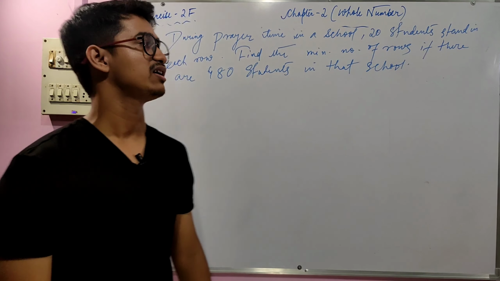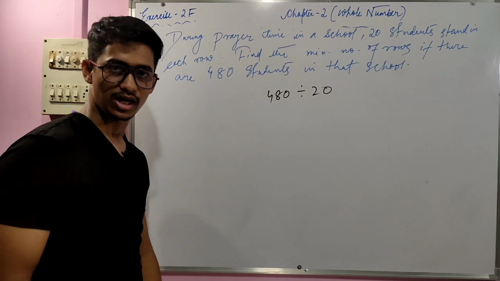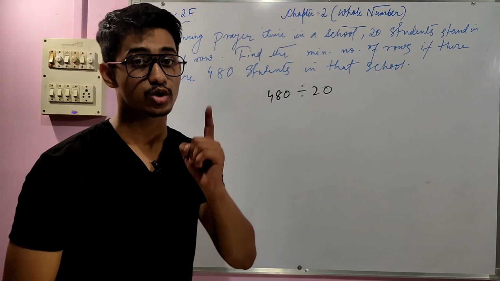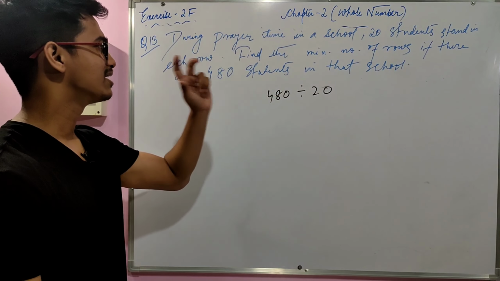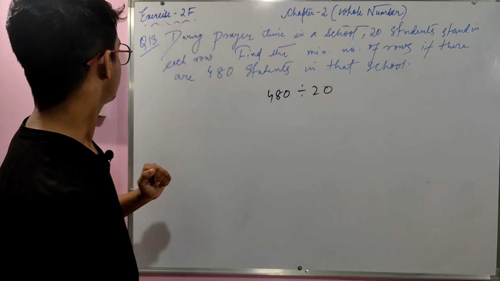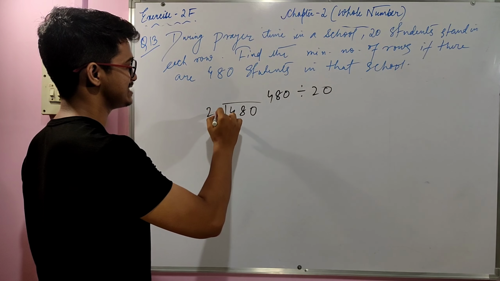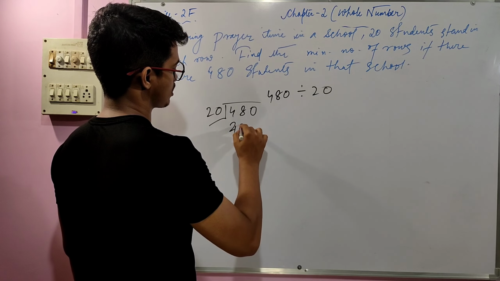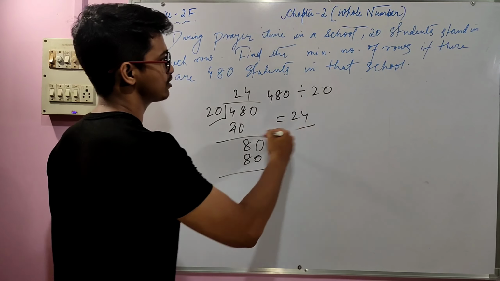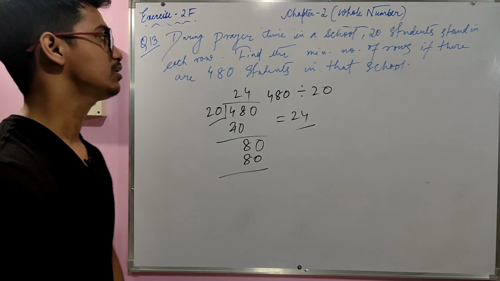So what we have to do is divide 480 by 20 and simply find the answer. And for the remaining steps, I have written all such things in question number 10. So make sure you understand. If you understand question number 10, then you can easily write what we have to write in question number 13 as well. So what is the answer? 480 divided by 20, right? So 20 into 2 is 40, carry 8, 0, and then 24. So basically 24 such rows are required to fit 480 students in that particular school for school prayer.